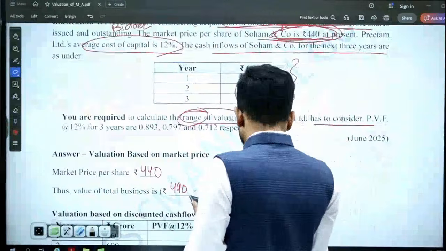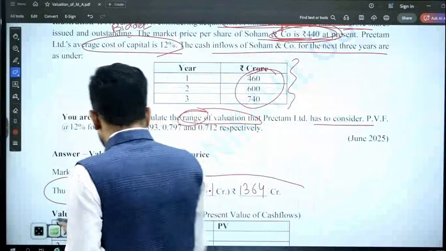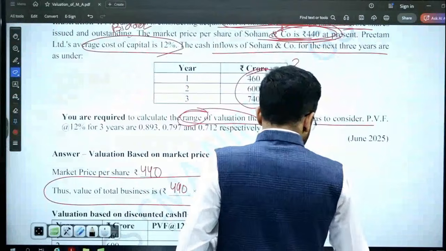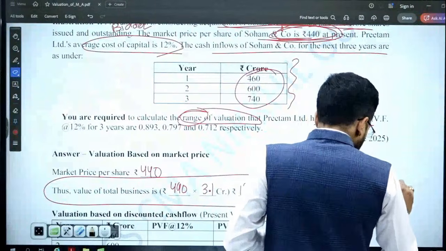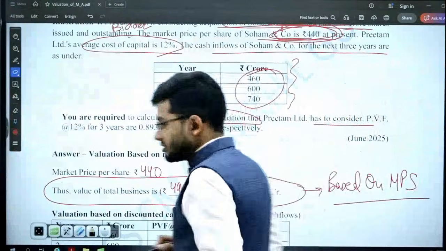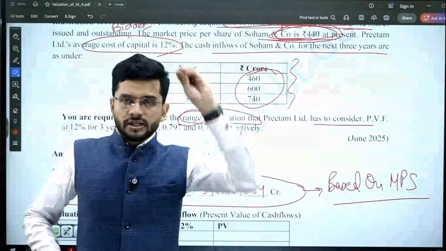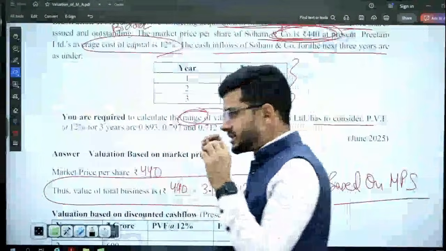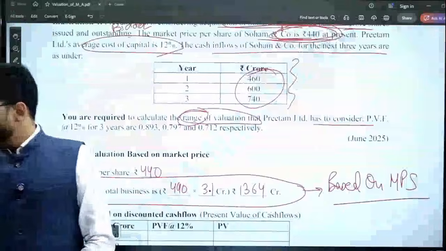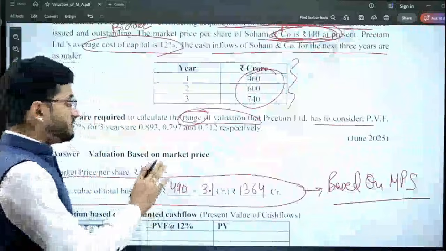440 divided by 3.1 crores. So the total value of Soham Limited, the first range, based on MPS, is computed on the basis of the data which is given in the question itself. The question itself is giving us the data, so we need not call out the data. So the value of Soham Limited is 1364 crores. This is the first range.